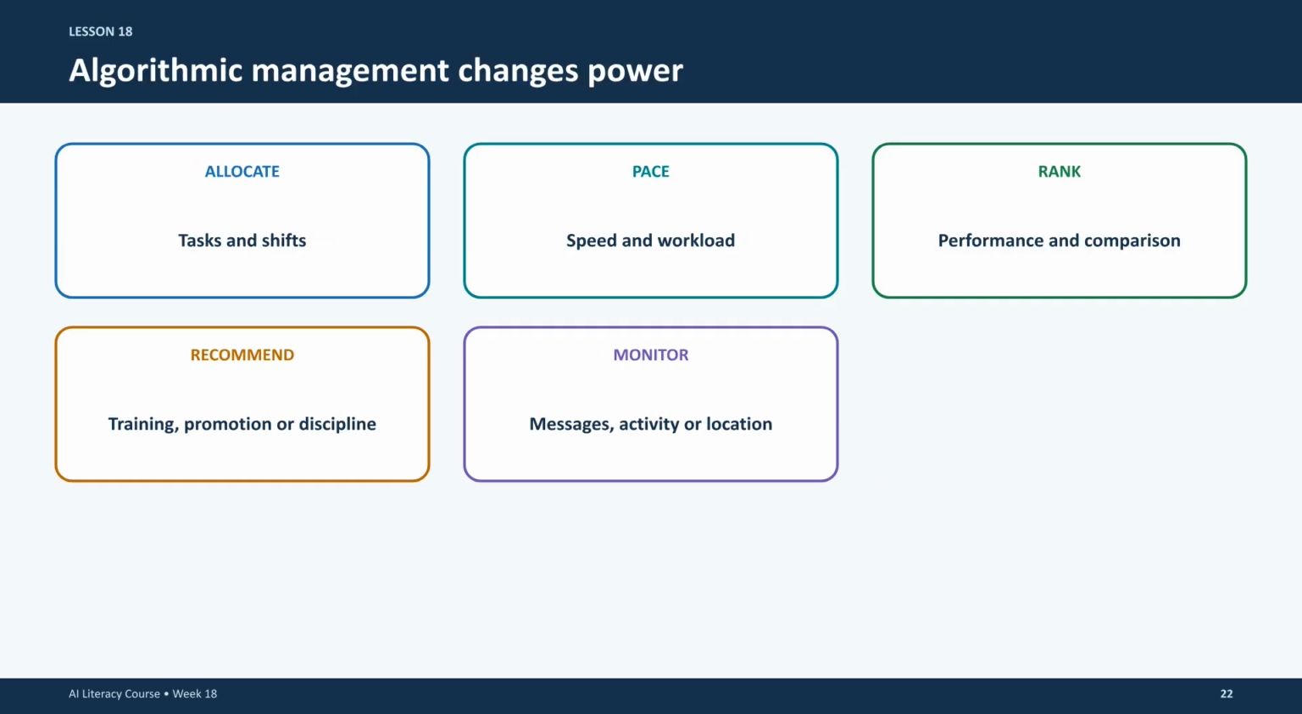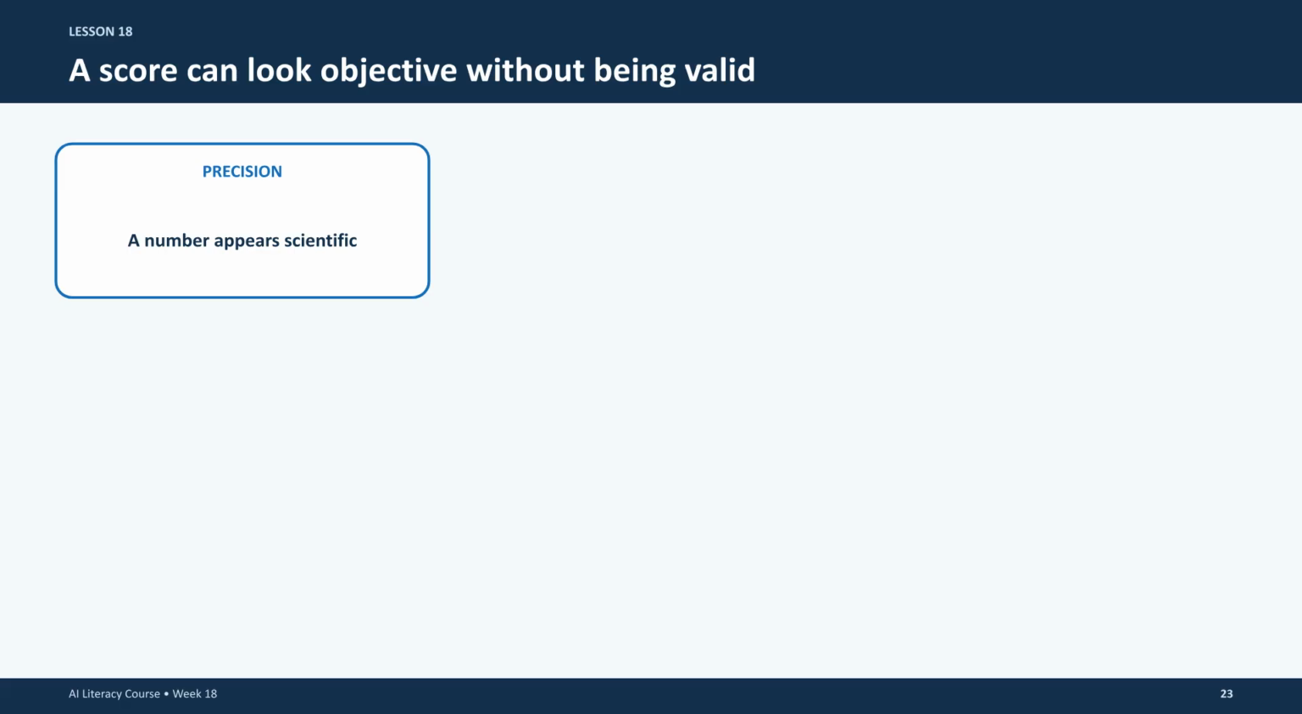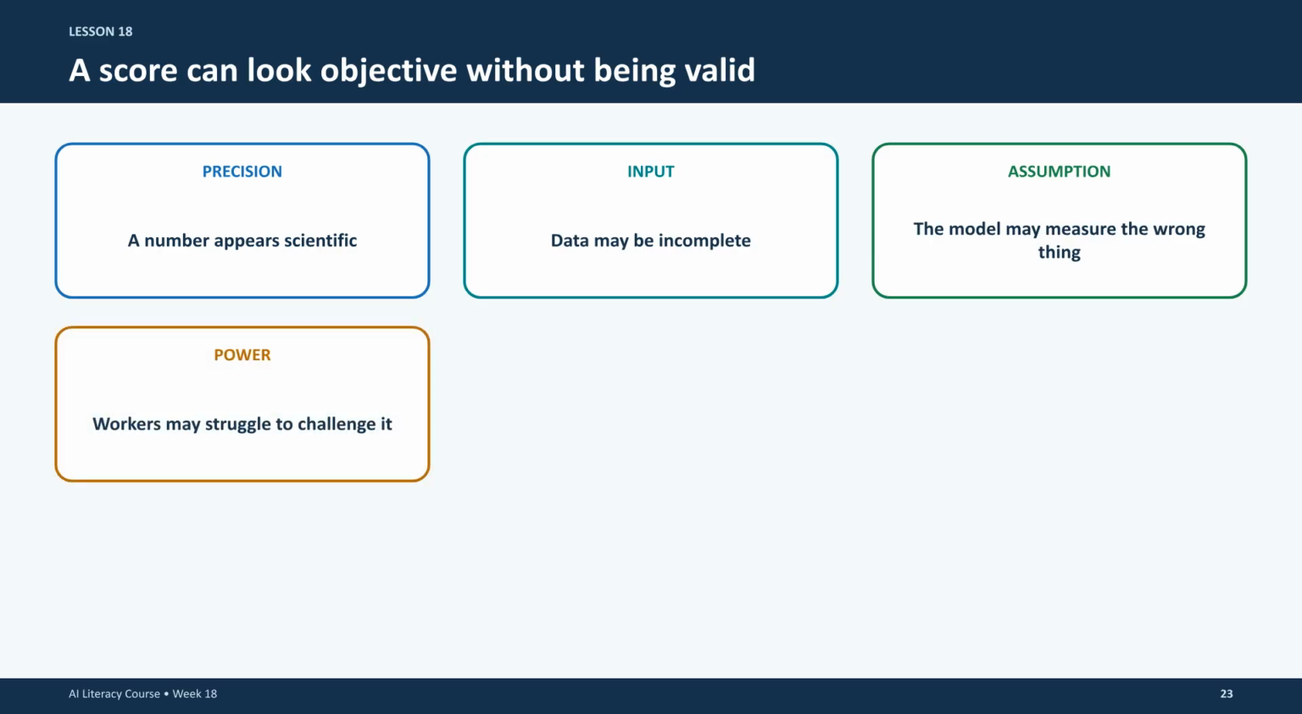Algorithmic management changes the power dynamics of a workplace by automating task allocation, pacing, ranking, and monitoring. Even without generative AI, these data-driven systems significantly influence how work is directed and evaluated. A score can look objective without being valid. Precision doesn't guarantee fairness, especially when models rely on incomplete data or questionable assumptions. Workers often find it difficult to challenge these automated scores.